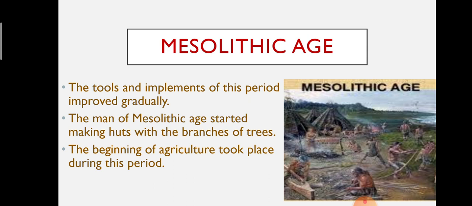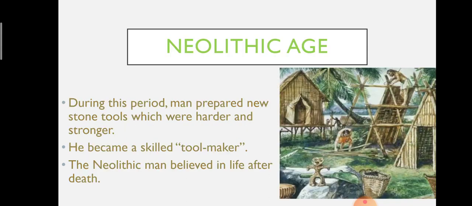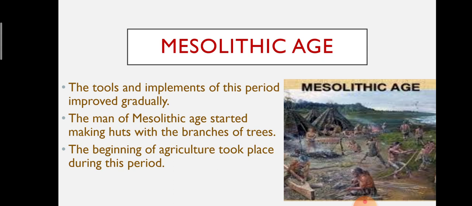The beginning of agriculture took place during this period, when man learned to drop seeds in the soil to grow plants. He also started taming animals like dog, cow, sheep, pig and goat. It is said that the dog was the first animal to be tamed by man.